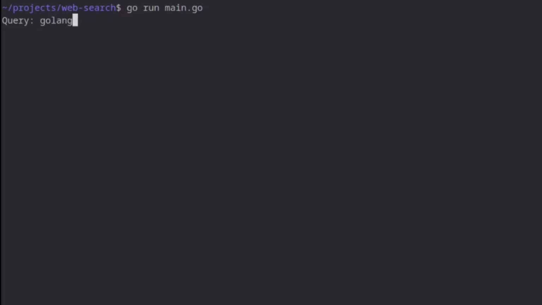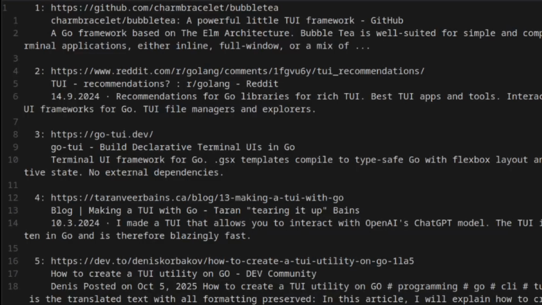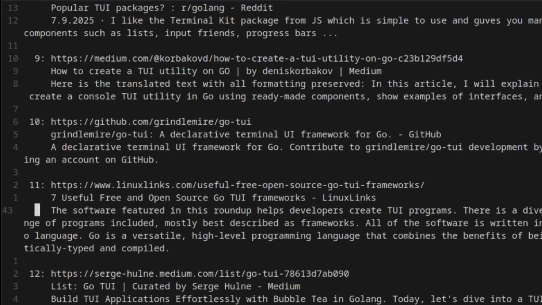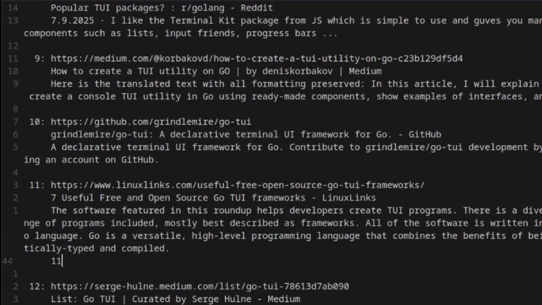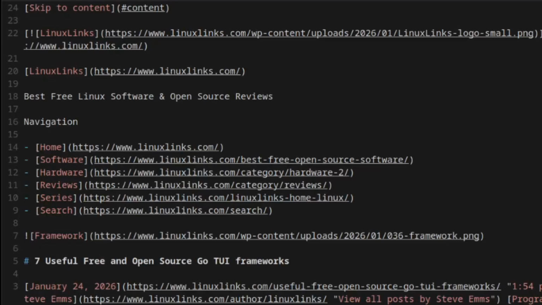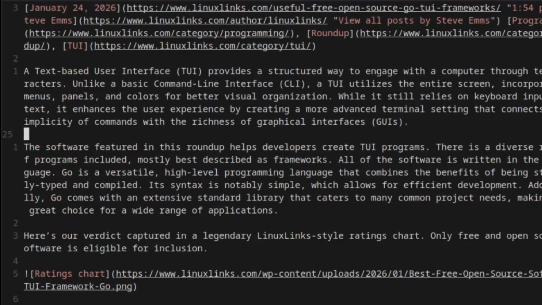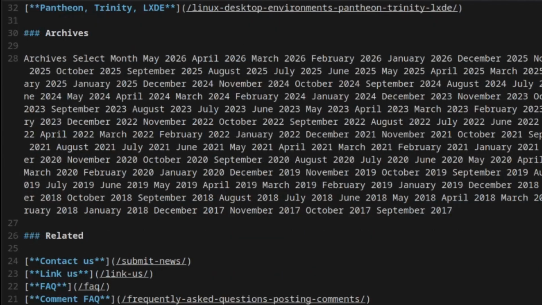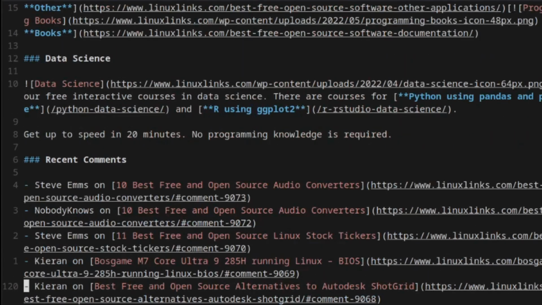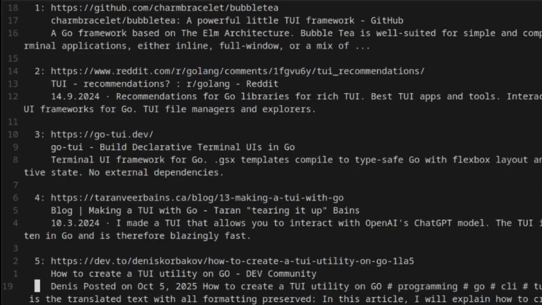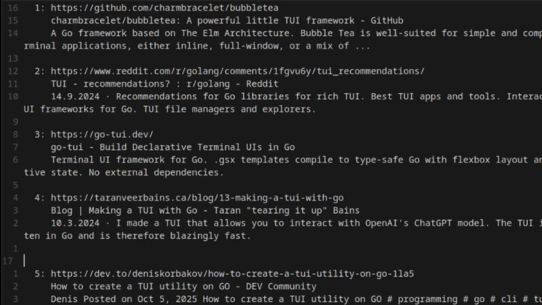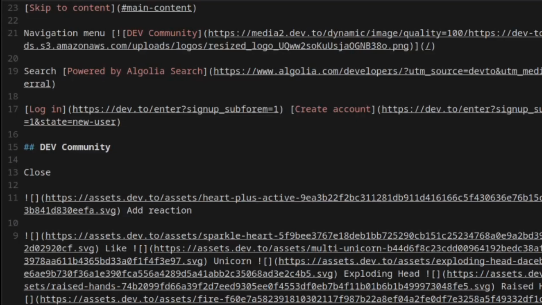I format the search results to a text buffer, write the buffer to a temporary file, and then open it with Vim. Each search result is numbered, so when Vim is closed, we read the file again and look for a line that contains a single number only. If that number matches a search result number, we open the URL for that search result. Essentially, by creating a new line with only a number, we can use Vim as a selection interface. When a selection is made, the URL is fetched and the resulting HTML response is converted to Markdown, and then written into a temporary file again and opened in Vim.